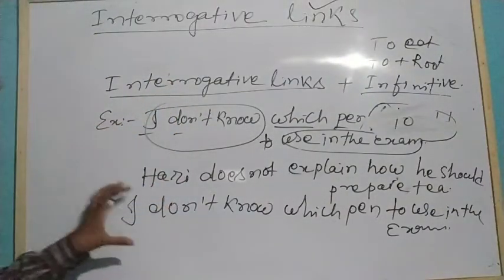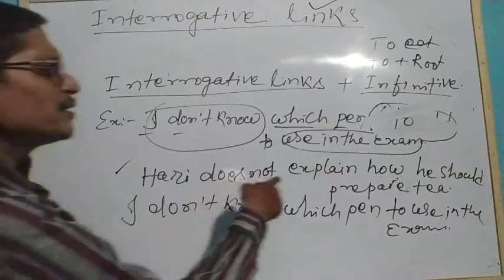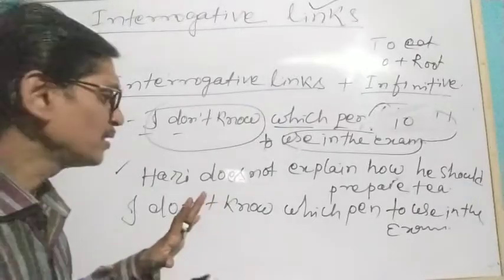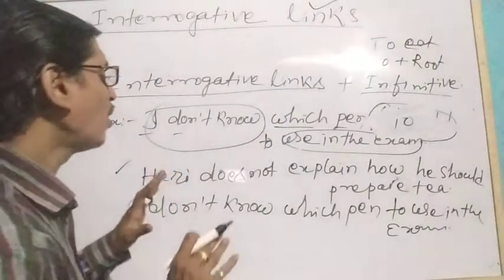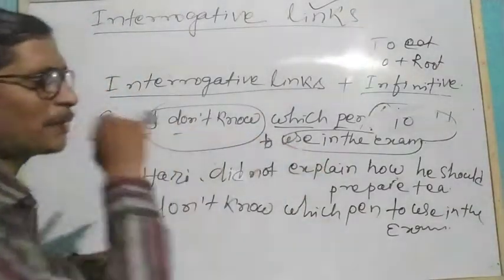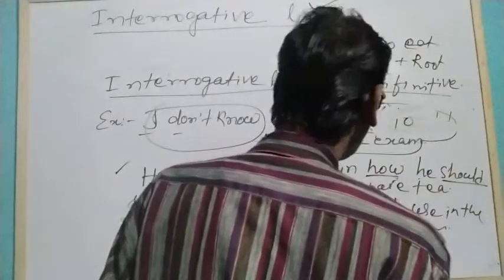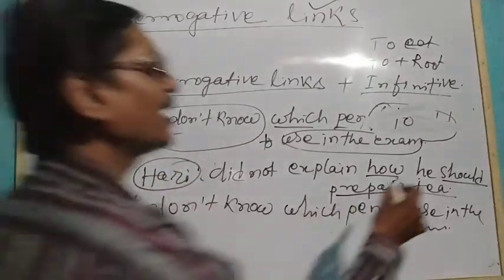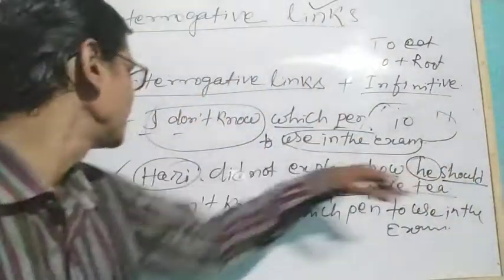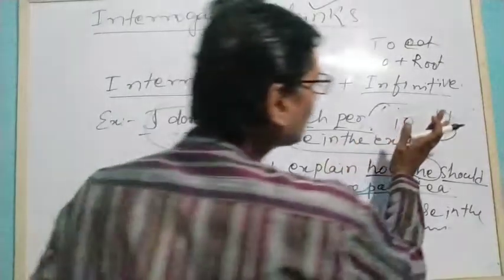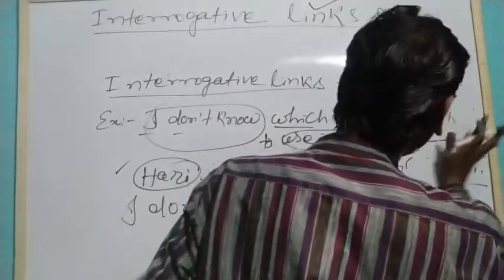Okay? So similarly, another example you see, Hari did not explain how he should prepare tea. So here you see Hari is the subject and he is the same subject. He means Hari. Both the clauses have the same subject. So here instead of he should, we can use only to over here.